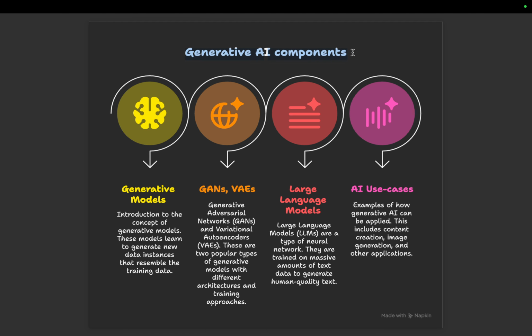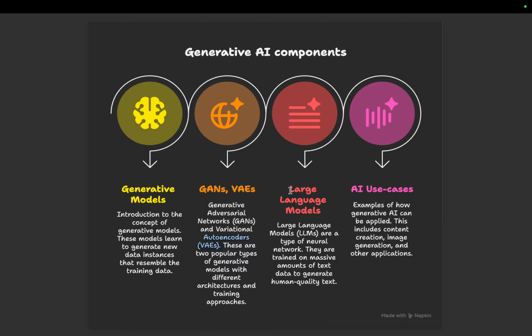Then we are ready to study the generative AI components. See, before generative AI components, we have to study transformers, which we are going to study in very detail. Then we'll study what GANs, generative adversarial networks, and autoencoders are.